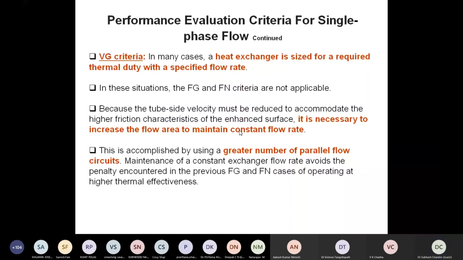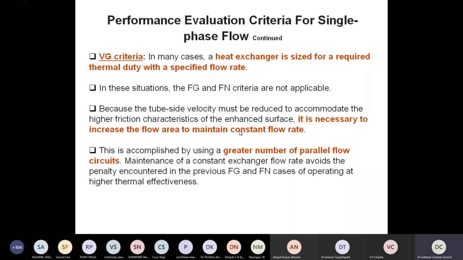Because things are fixed, because the tube side velocity must be reduced to accommodate the higher friction characteristics of the enhanced surface, it is necessary to increase the flow area to maintain constant flow rate. This is accomplished by using a greater number of parallel flow circuits. So this is, again, by modifying the geometry of the heat exchanger, and looking at whether we are going to get a gain by devising some roughness in that particular application.